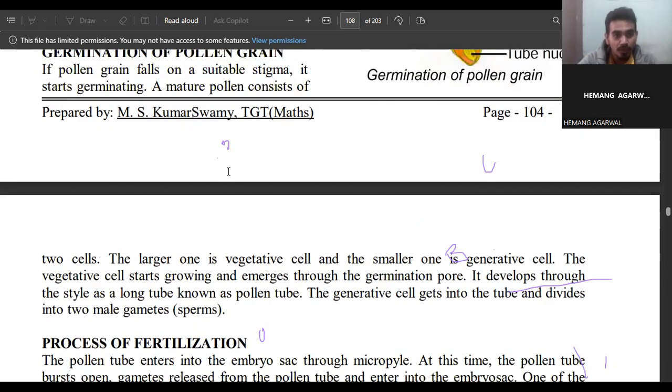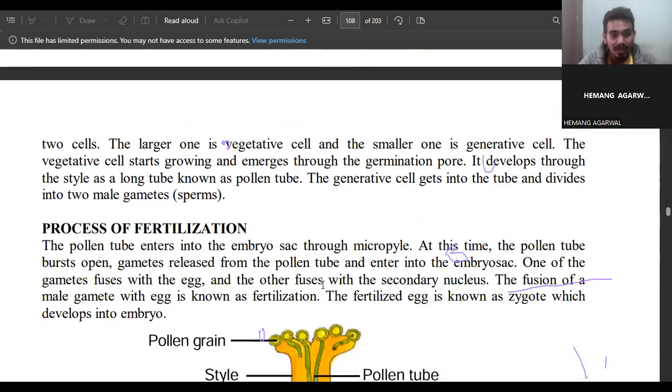See, a mature pollen consists of two cells. The large one is the vegetative cell and the smaller is the generative cell. The vegetative cell starts growing and emerges through the germination pore. It develops through the style as a long tube known as the pollen tube. The generative cell gets into the tube and divides into two male gametes.